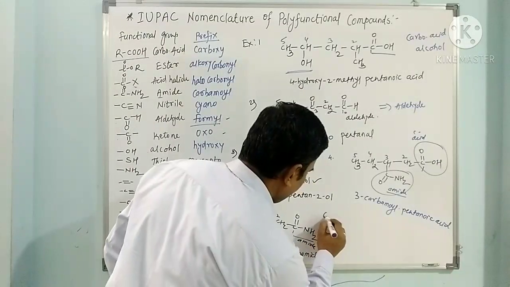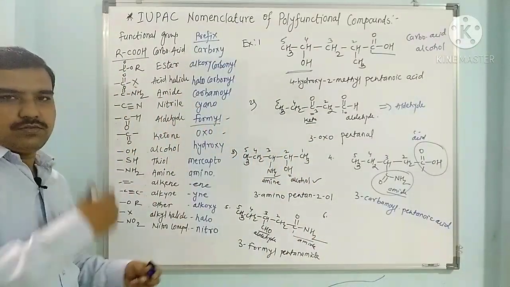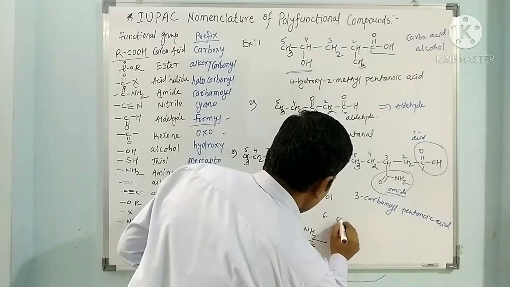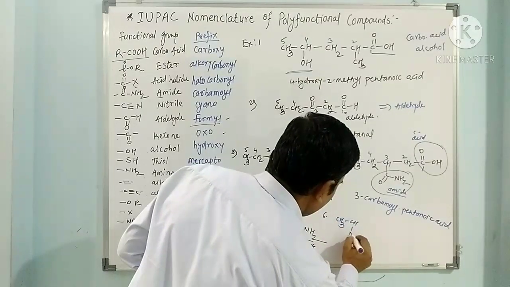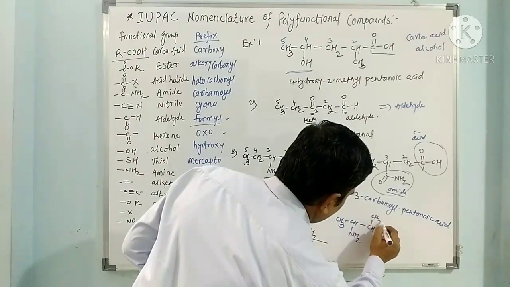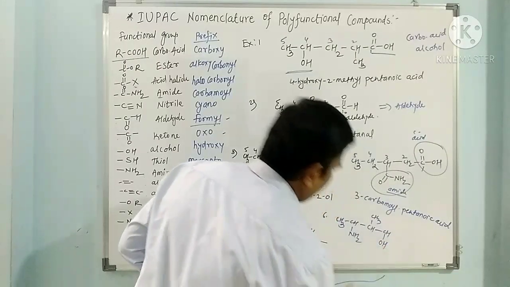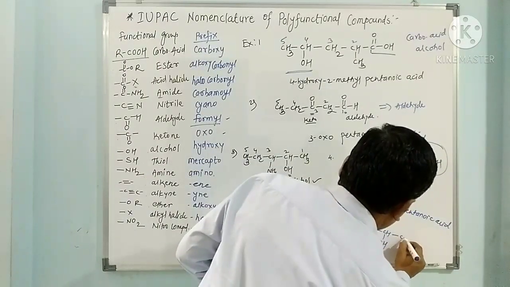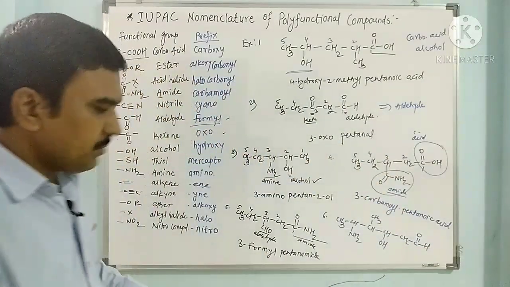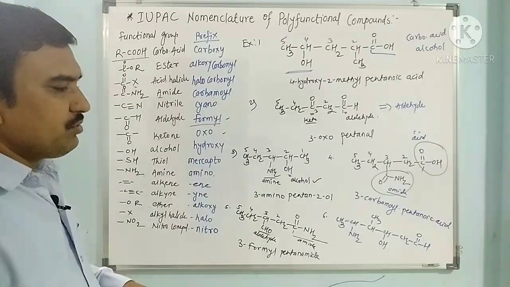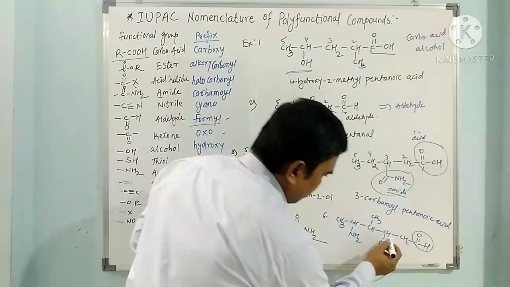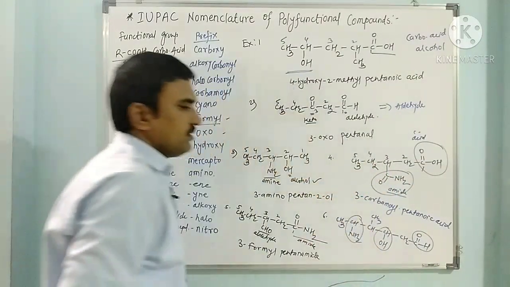In the next one, we can take any functional group and label accordingly. For example, CH3, CH, NH2, CH, CH3, CH, OH, CH2, C double bond O, H. Now see how many functional groups are present here. This compound has 3 functional groups. One is the aldehyde, second is the alcohol and third is the amine.